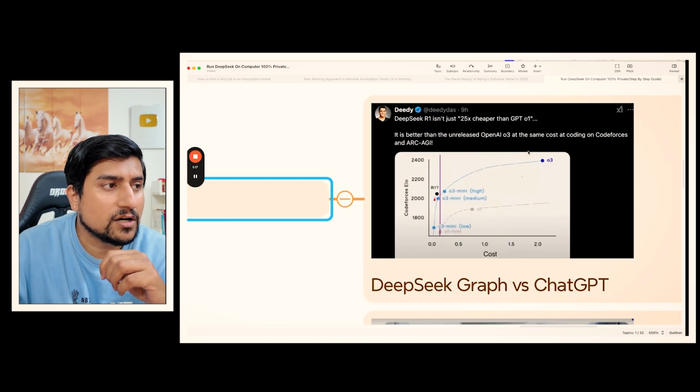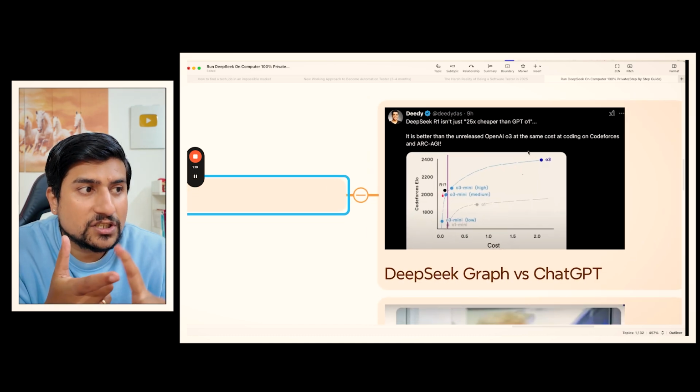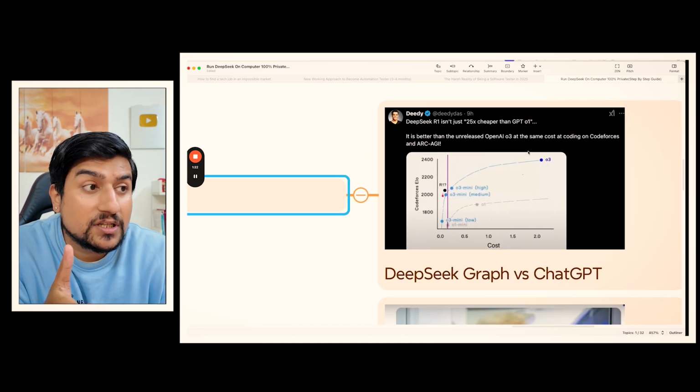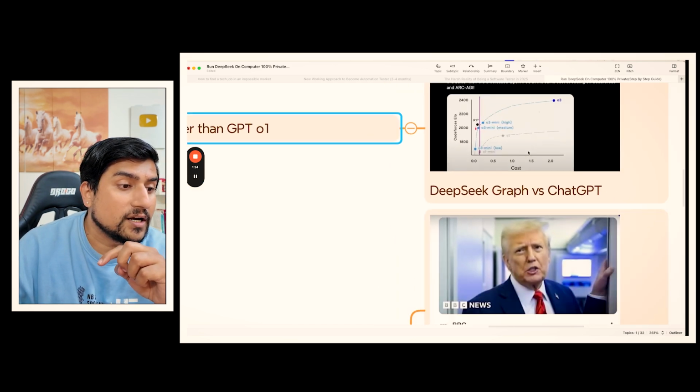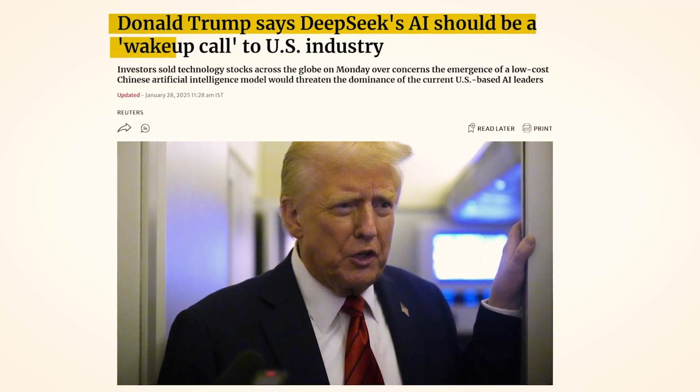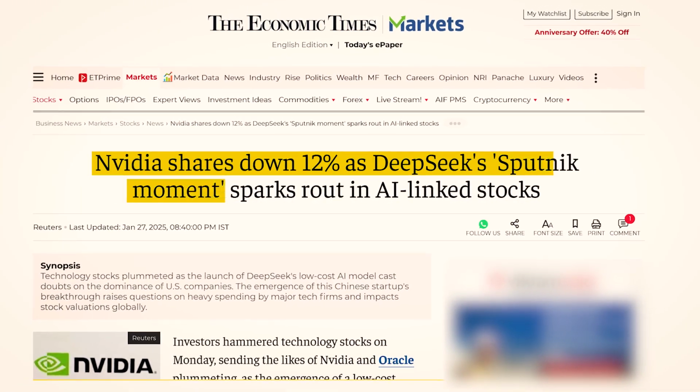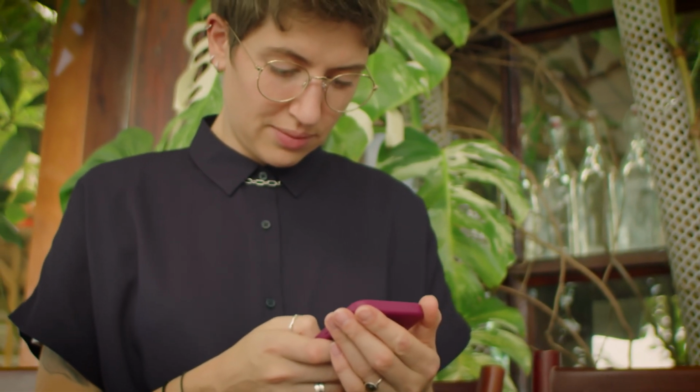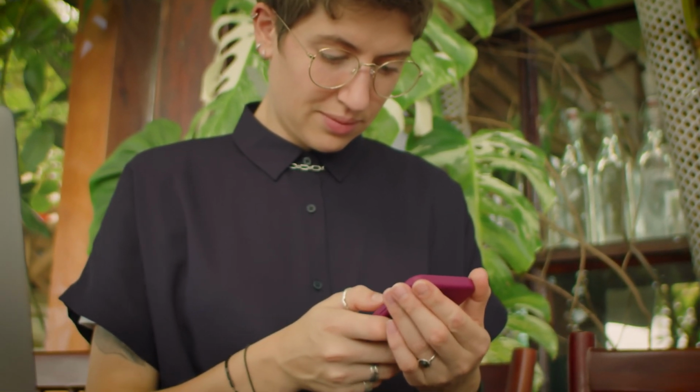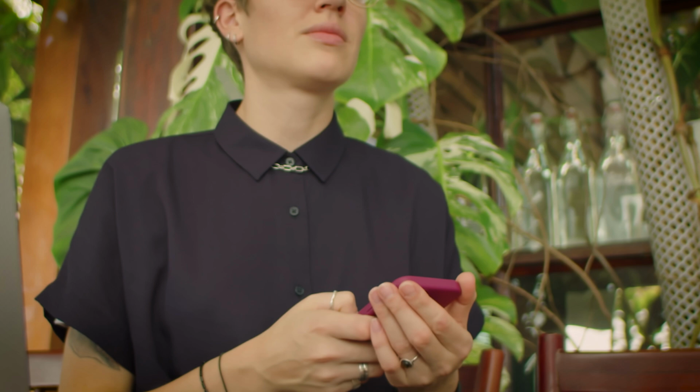For example, just check out this tweet by DD, which says it is 25 times cheaper than GPT, which is very, very important. And Trump is also concerned about this because this Chinese model basically beats ChatGPT by a lot. That's where the Nvidia stocks have gone down, because you can run the latest or the smallest DeepSeek model, which is the 1.5 billion one, on your phone. Can you imagine running a chat LLM directly on your phone? Those things you can do too.